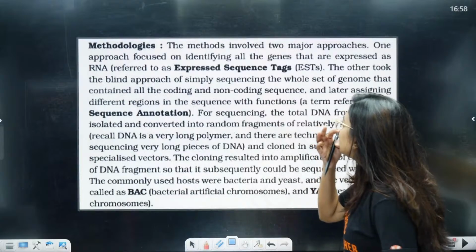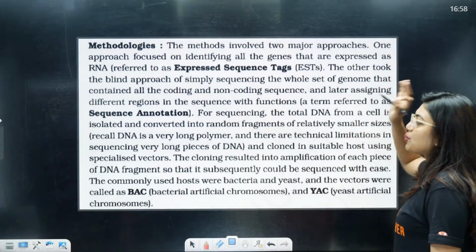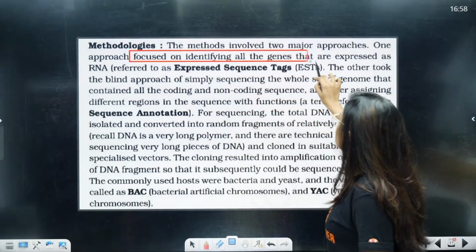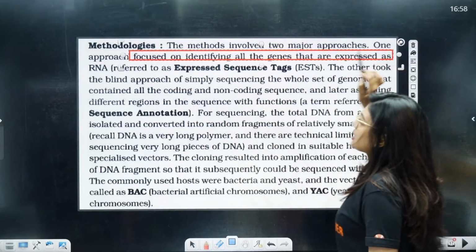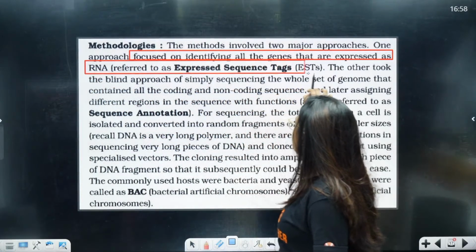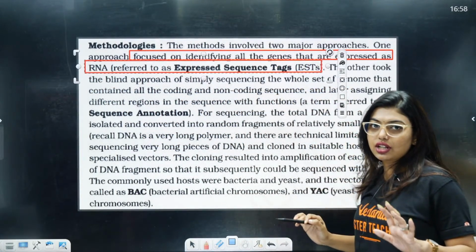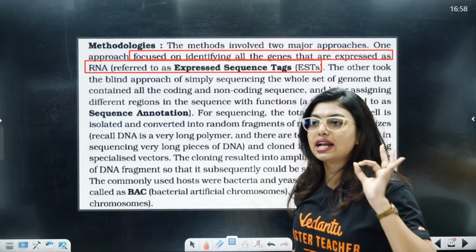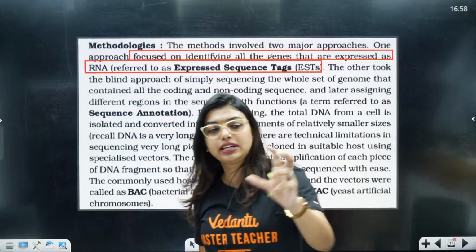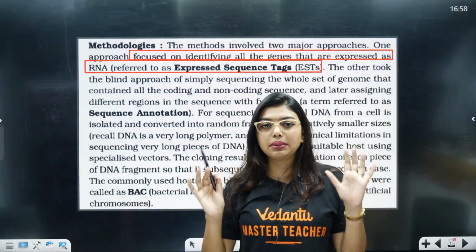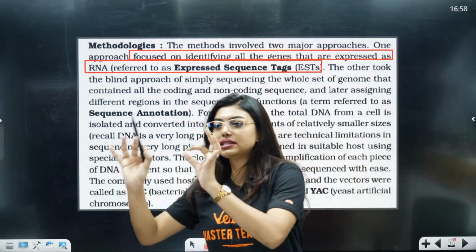The first one focused on identifying all the genes that are expressed as RNA. That means all the genes which can express themselves as RNA were taken into consideration. That was the first step, and they were called expressed sequence tags. You can express yourself as mRNA, I am taking you in, and I will label it as expressed sequence tags.